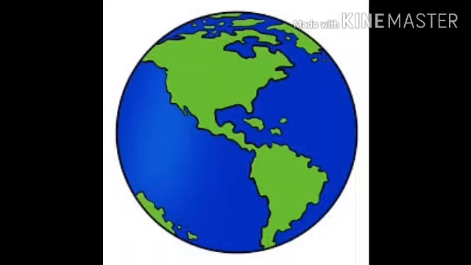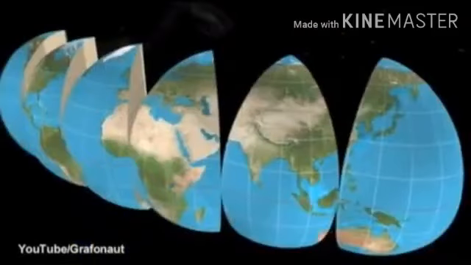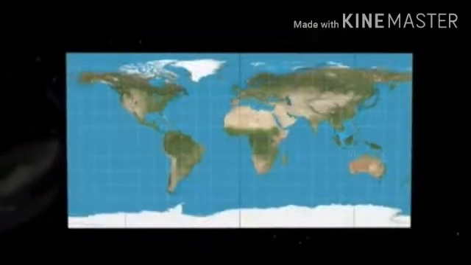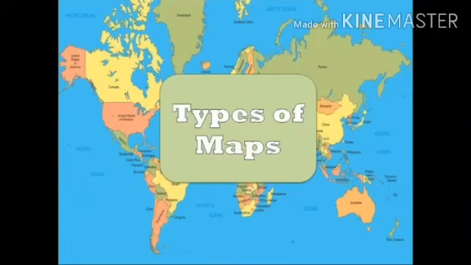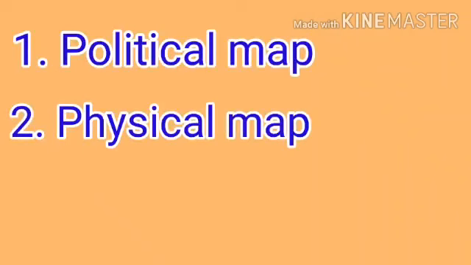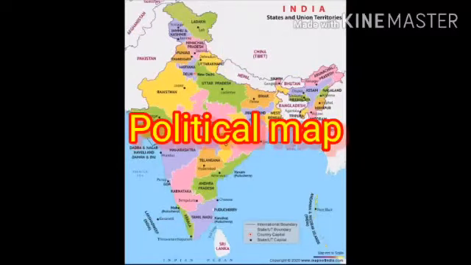Map. A map is a drawing of the earth or part of it. It helps us to locate places very easily. And do you know? Maps can be classified into three types. There are political map, physical map, and thematic map. The map that we see here is a political map. Political maps show the states, national boundaries, capitals, and major cities of a country. A political map of India will show all the states and union territories in different colors with their capitals.